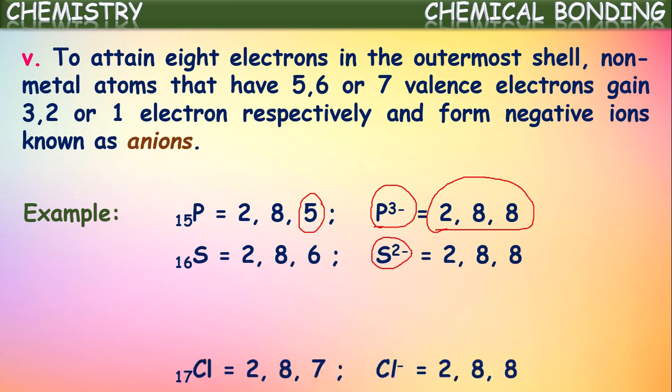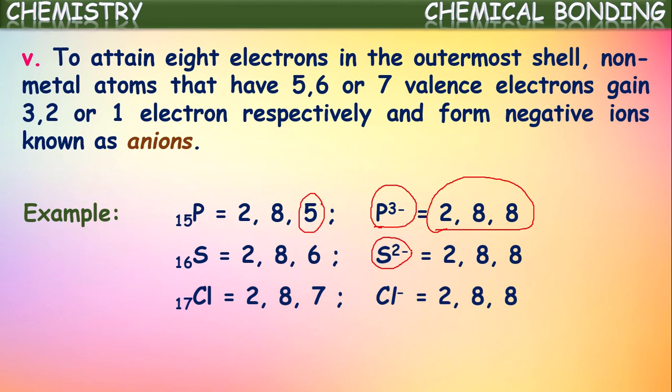Okay. In the similar way, if you see chlorine, we know the atomic number of chlorine is 17 and its configuration is 2, 8, 7. So in the outermost shell it has 7 electrons. To become stable, it needs 1 more. So chlorine gains that electron and becomes a uni-negative stable chloride ion. These all are called anions. So non-metals accept electrons and thus they attain the nearest noble gas octet configuration, and hence they form stable negatively charged ions called anions.